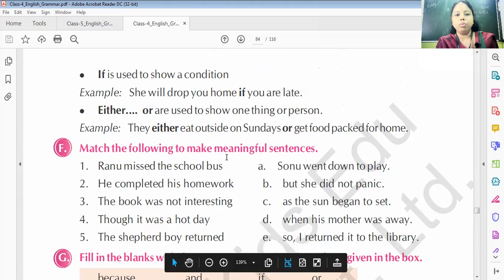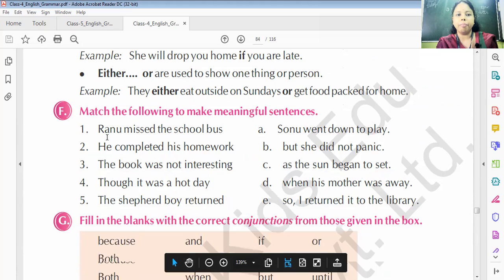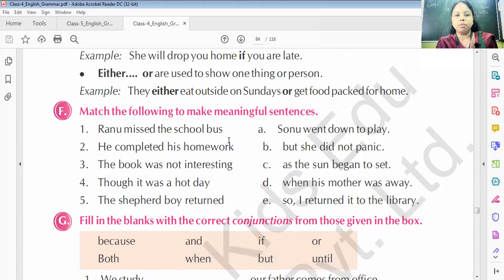Match the following to make meaningful sentences. Like, Ranu missed the school bus. Now here we have to match the sentences to make them meaningful sentences. Let's match them. Ranu missed the school bus, but she did not panic.